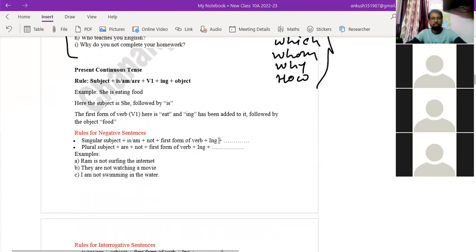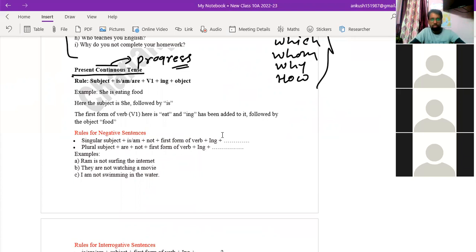Now the second form or second subtype of present tense is present continuous tense, as the name is suggesting here. It is continuous. It is in progress. Suppose I say that I am writing on the board, I am writing on the pen tab or anything else.